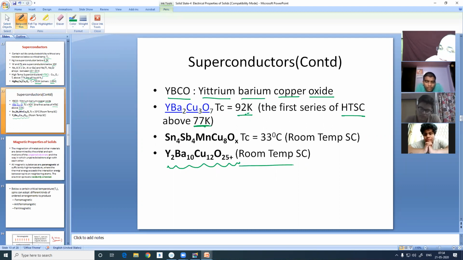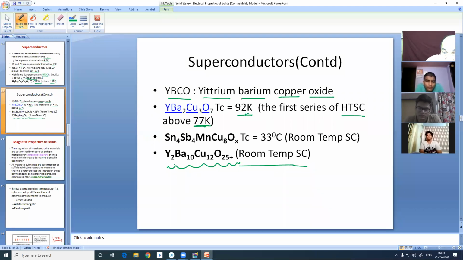Can you believe it? Material science and technology has been successful in preparing a room temperature superconductor, but it has not been commercially viable to have such a stable compound.